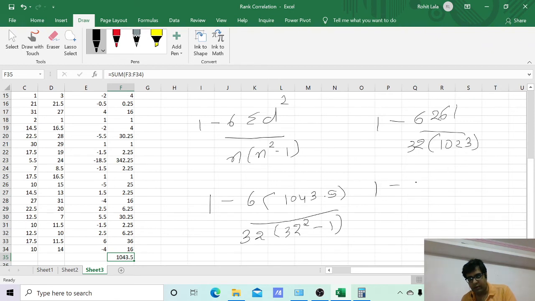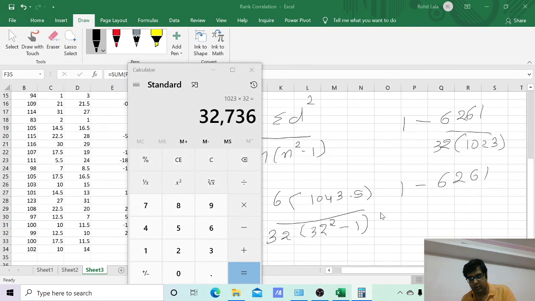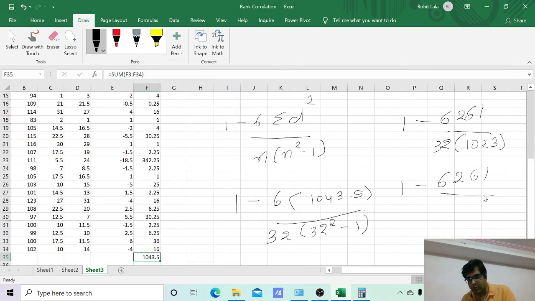In the same way, 1 minus 6261 divided by 1023 into 32, which is near about 32,736.